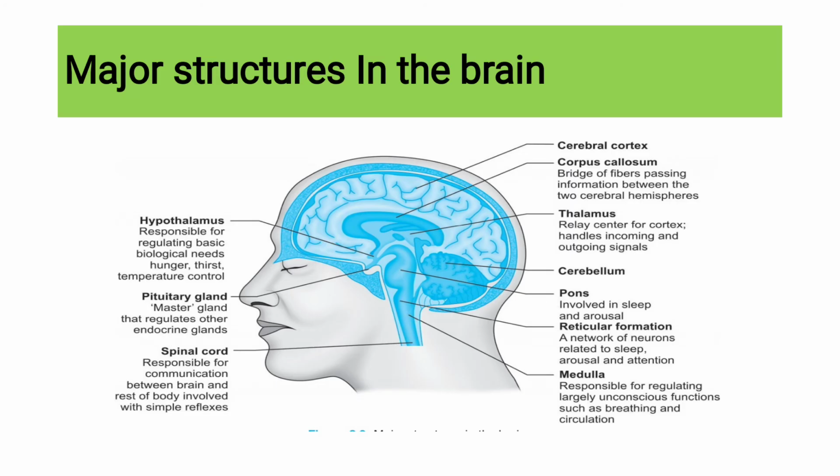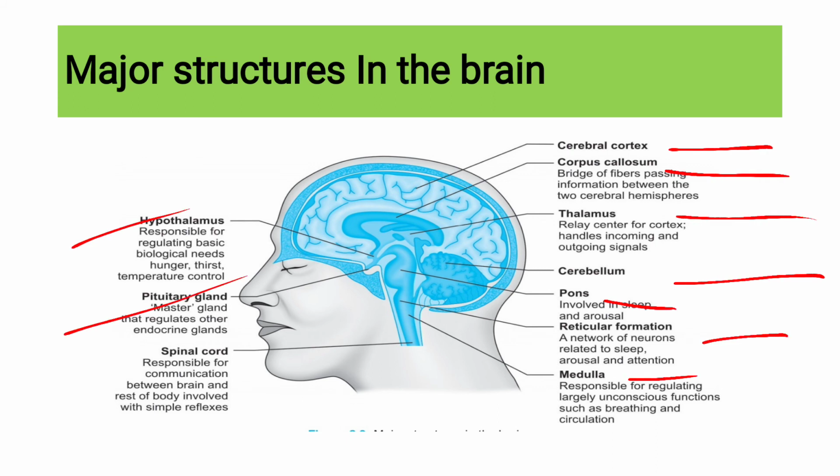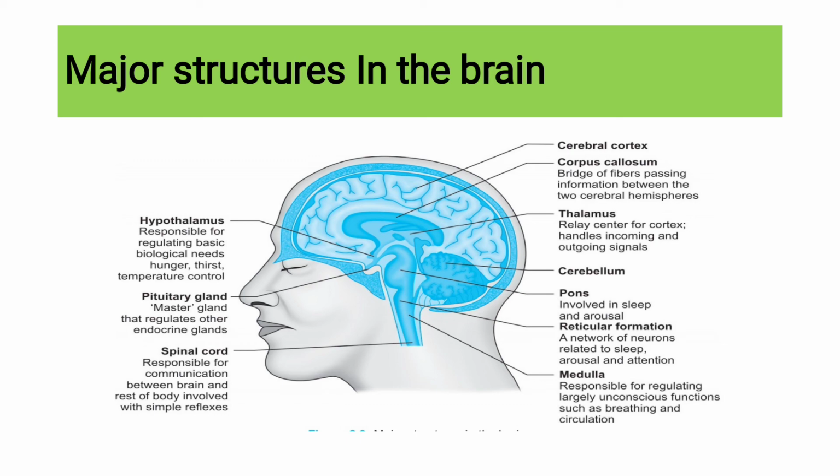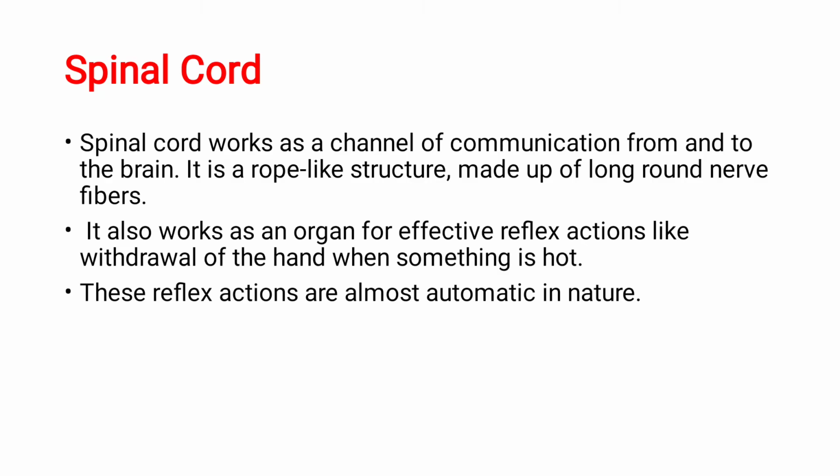So the major structures in the brain are: cerebral cortex, corpus callosum, thalamus, cerebrum, pons, reticular activating system, medulla, hypothalamus, pituitary, and your spinal cord. These are the major structures in the brain that we have discussed till now. They have given this in a diagrammatic representation.